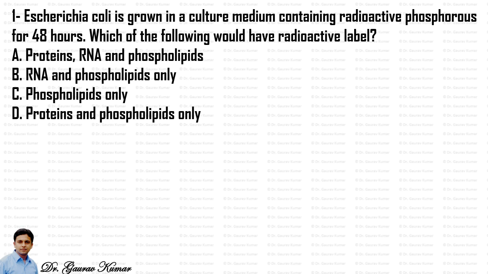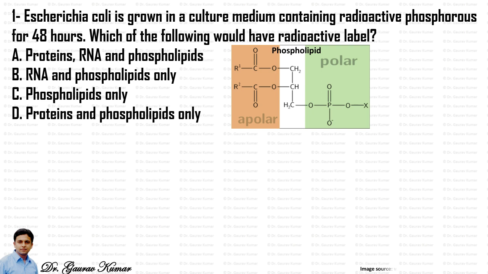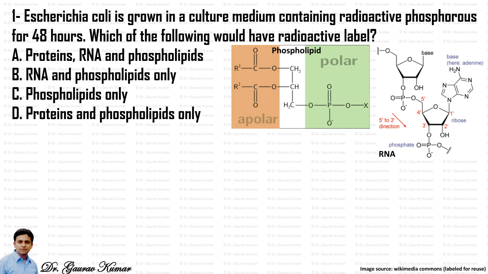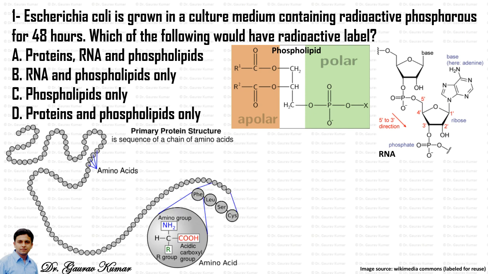E. coli is grown in a culture medium containing radioactive phosphorus for 48 hours. Which of the following would have radioactive label? So we know that phospholipid has a phosphate group in its structure, and RNA also has a phosphate group in its structure. But protein, if you see the primary structure of protein, you won't find any phosphate group. It consists of an amino group, an acidic carboxyl group, and a long chain alkyl group, which define the type of amino acid in a protein.